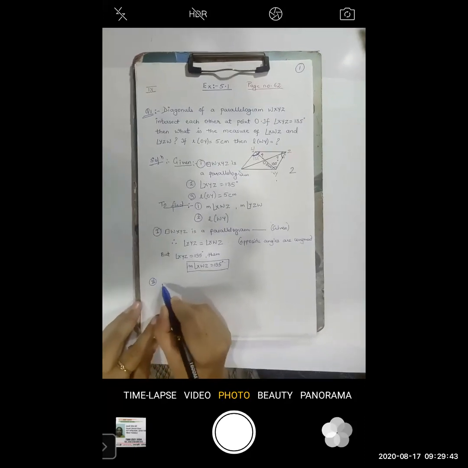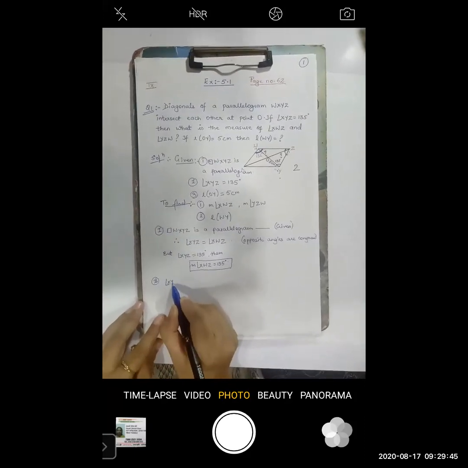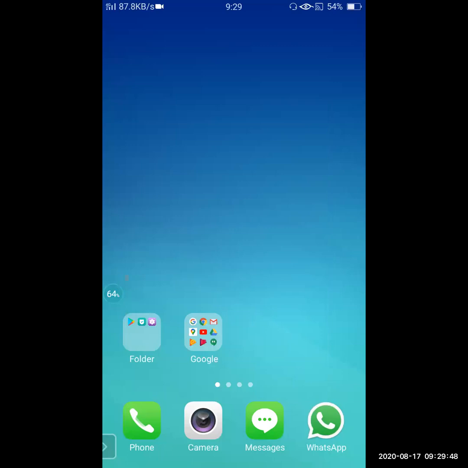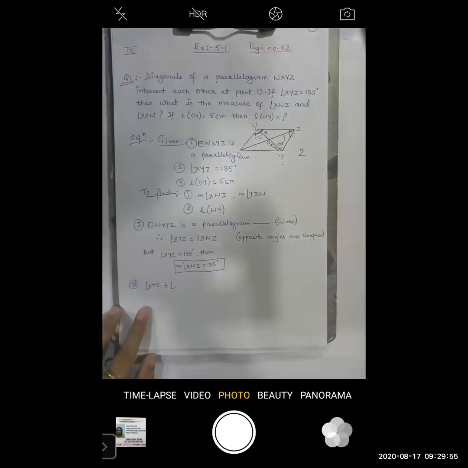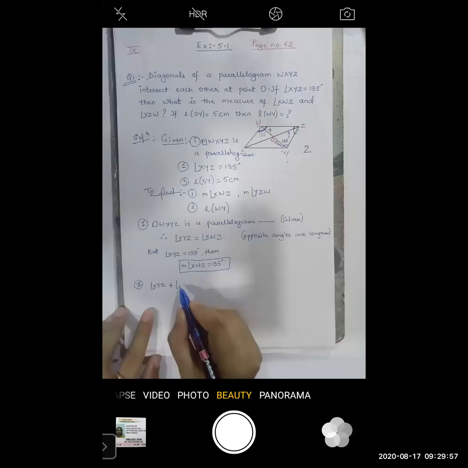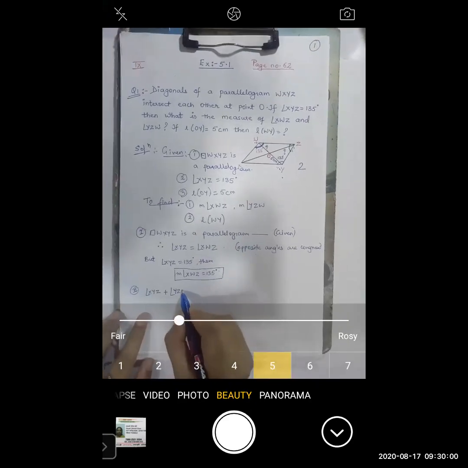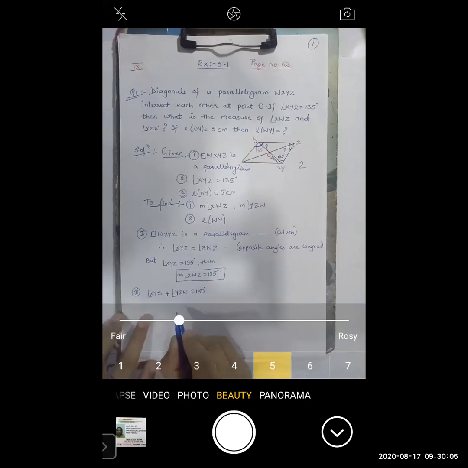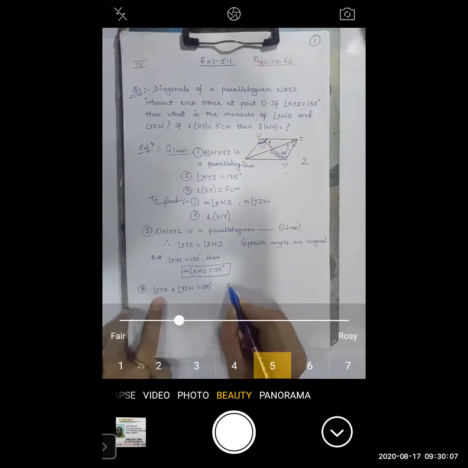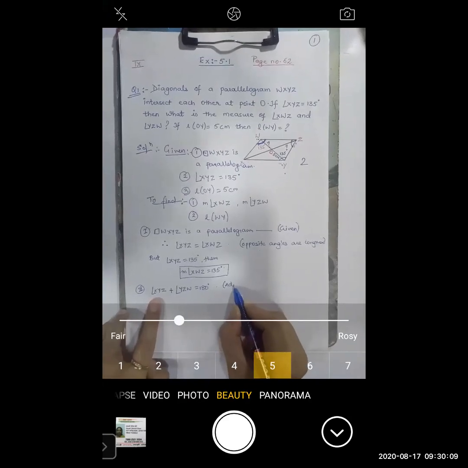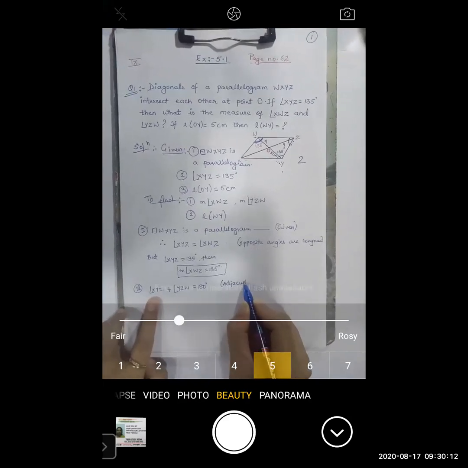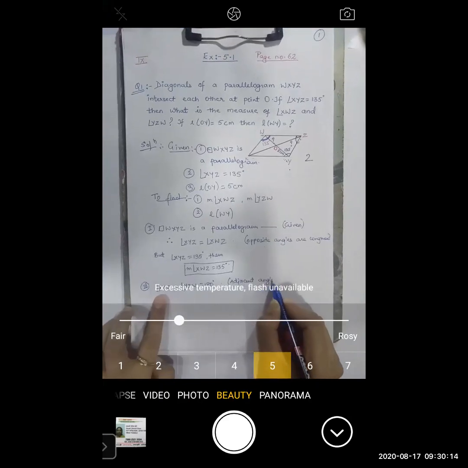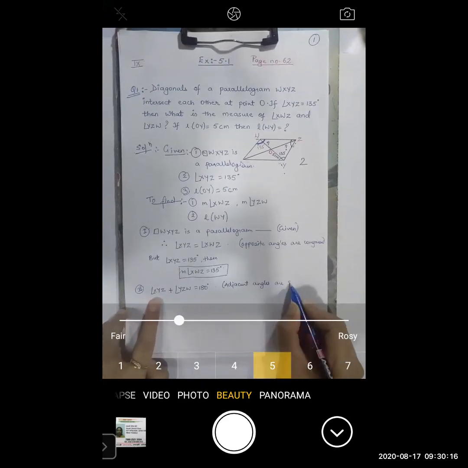Second part: angle XYZ plus angle YZW equals 180 degrees. Why? Here you have to write the reason: adjacent angles are supplementary.